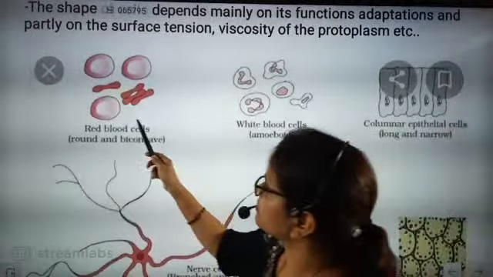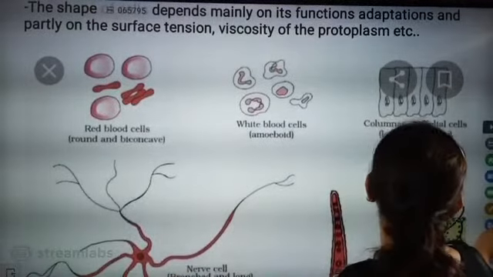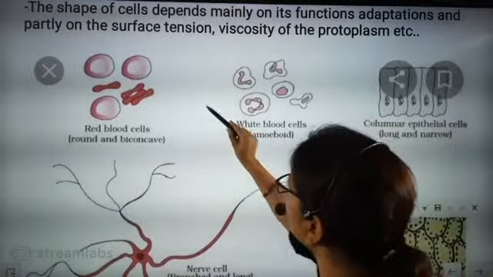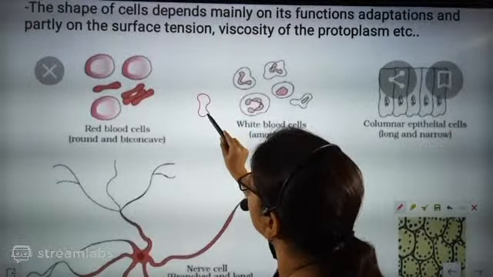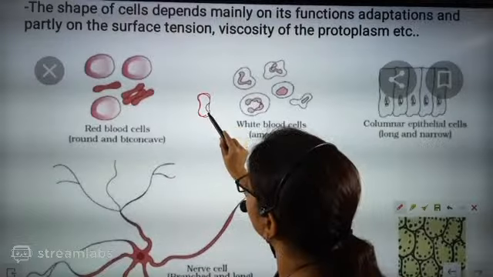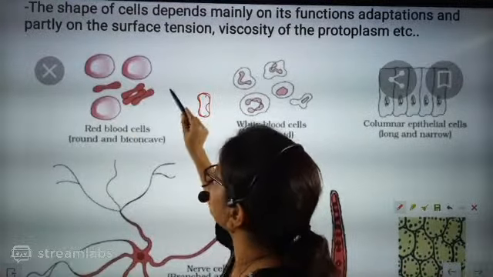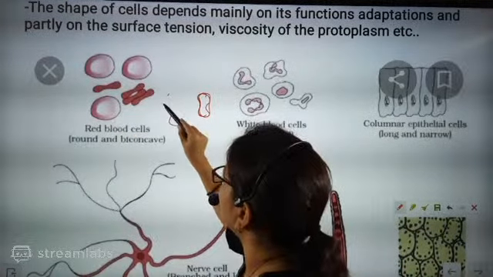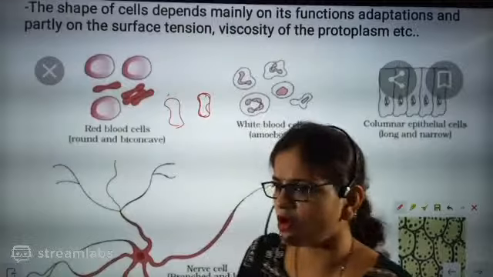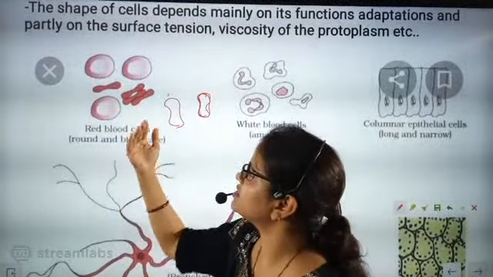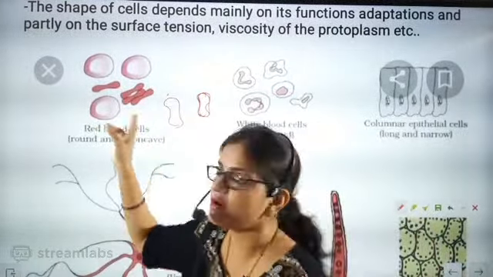So this is RBC. It is called biconcave, beta. Do you know what biconcave means? RBC is biconcave in shape. You will see it like this, very less like this. You see here a hump shape is there, so this section is concave, and it forms like this. If you see from the corner side, it looks like this, and from the center side, the shape is round and biconcave.